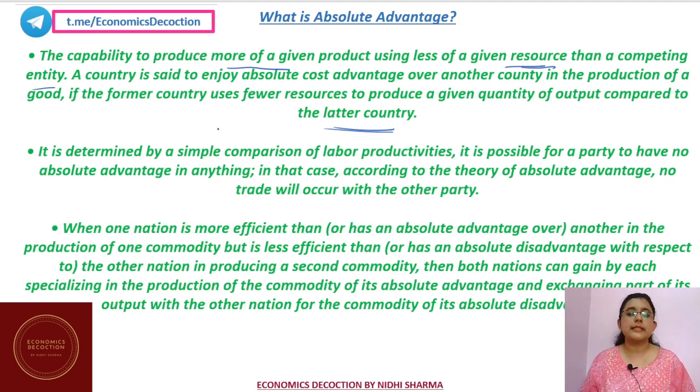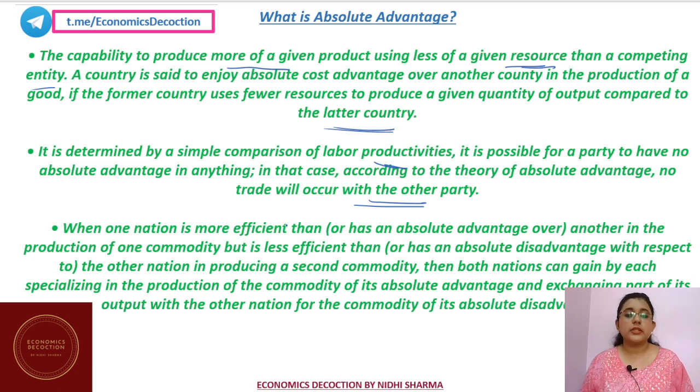It is determined by a simple comparison of labor productivities. It is possible for a party to have no absolute advantage in anything. In that case, according to the theory of absolute advantage, no trade will occur with the other party. If any country or any party has no absolute advantage, then there will not be any trade. So absolute advantage is the main cause of trade.